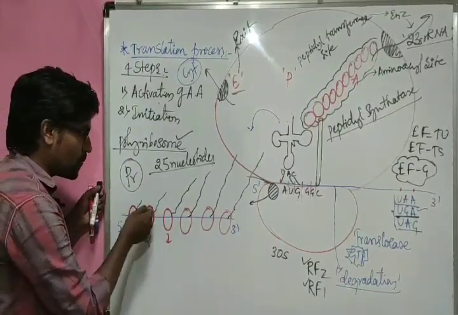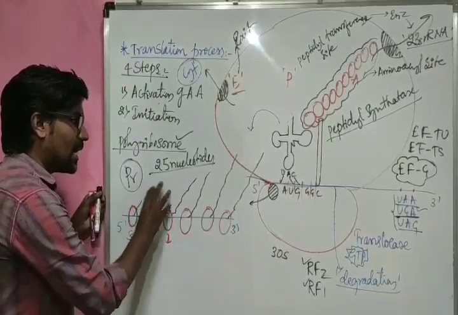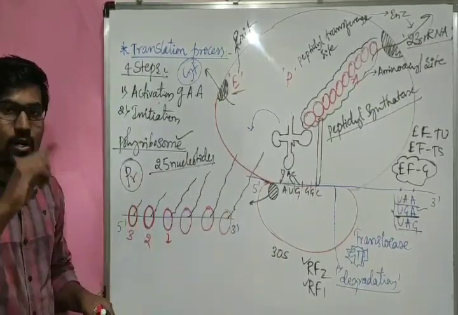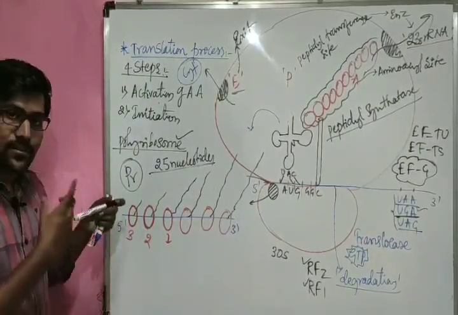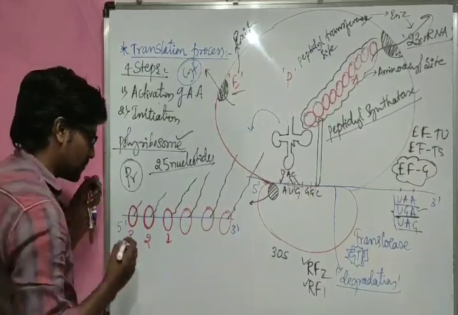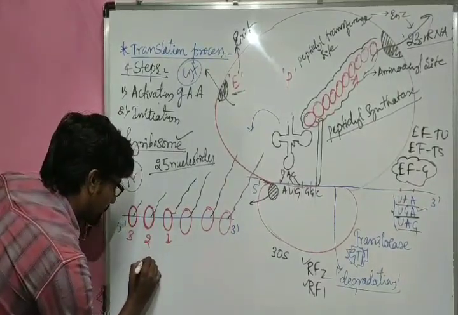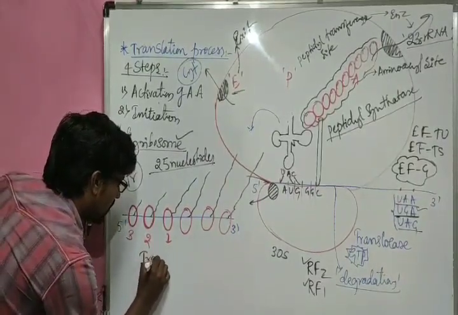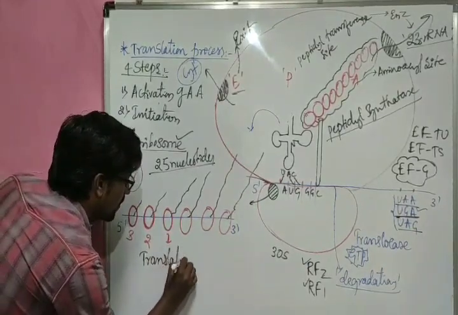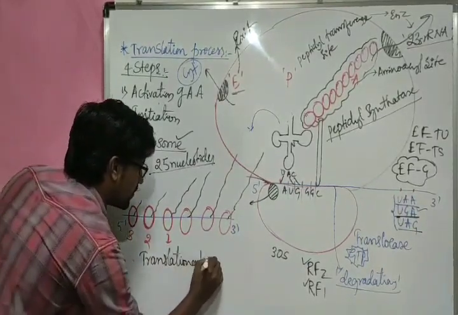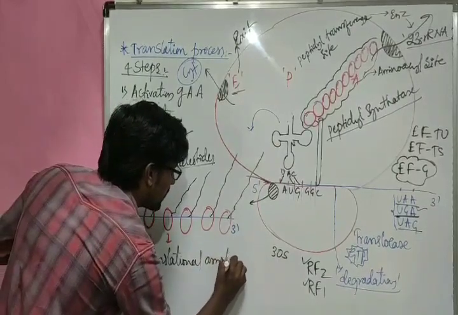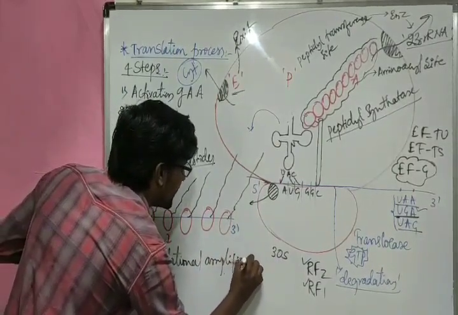Here one ribosome produces one polypeptide chain, and all these are multiple copies of one polypeptide chain. Because of that, we refer to it as translation amplification.